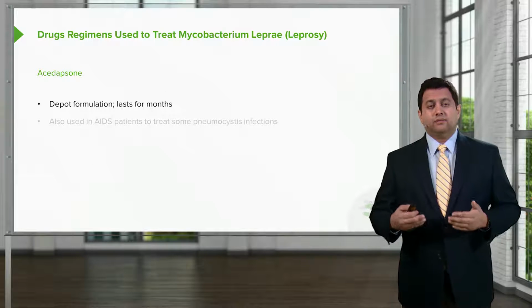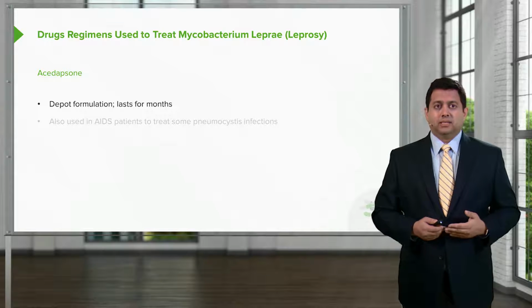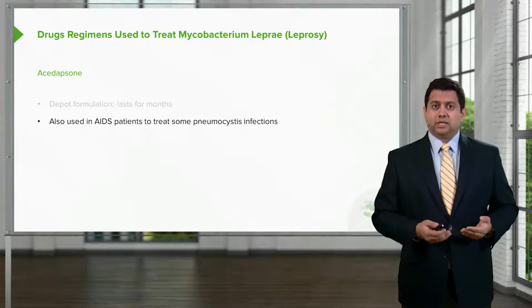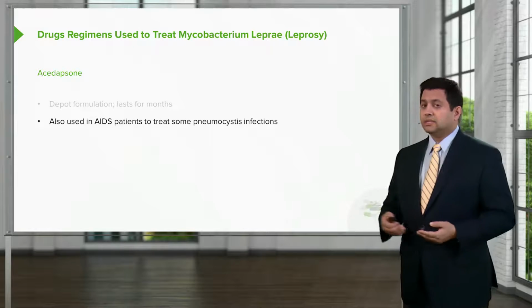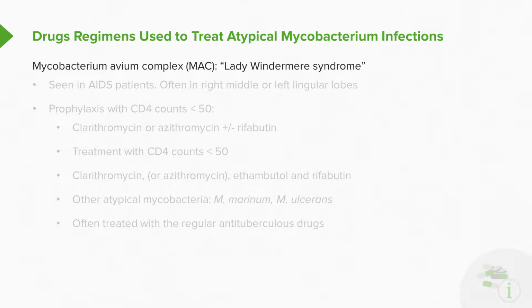Ace-dapsone is another version of dapsone. It's a depot formulation that lasts for months. And we also use this medication in HIV patients to treat certain pneumocystis infections as well. Okay, let's move on to atypical mycobacterium infections.